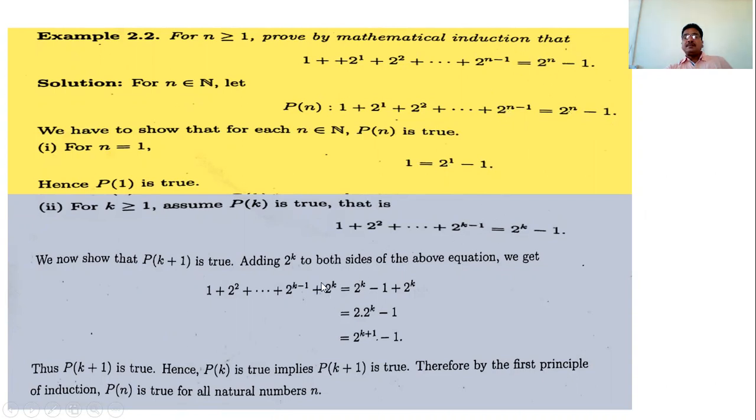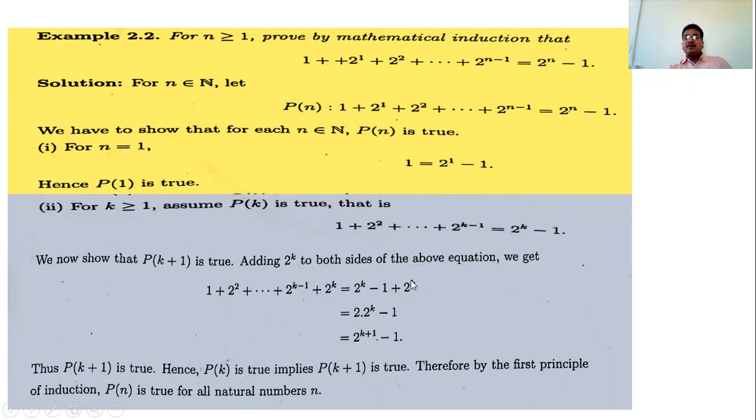What do we have? 1 plus 2 raised to 1 plus 2 raised to 2, up to 2 raised to k minus 1, plus 2 raised to k, is equal to 2 raised to k minus 1 plus 2 raised to k.